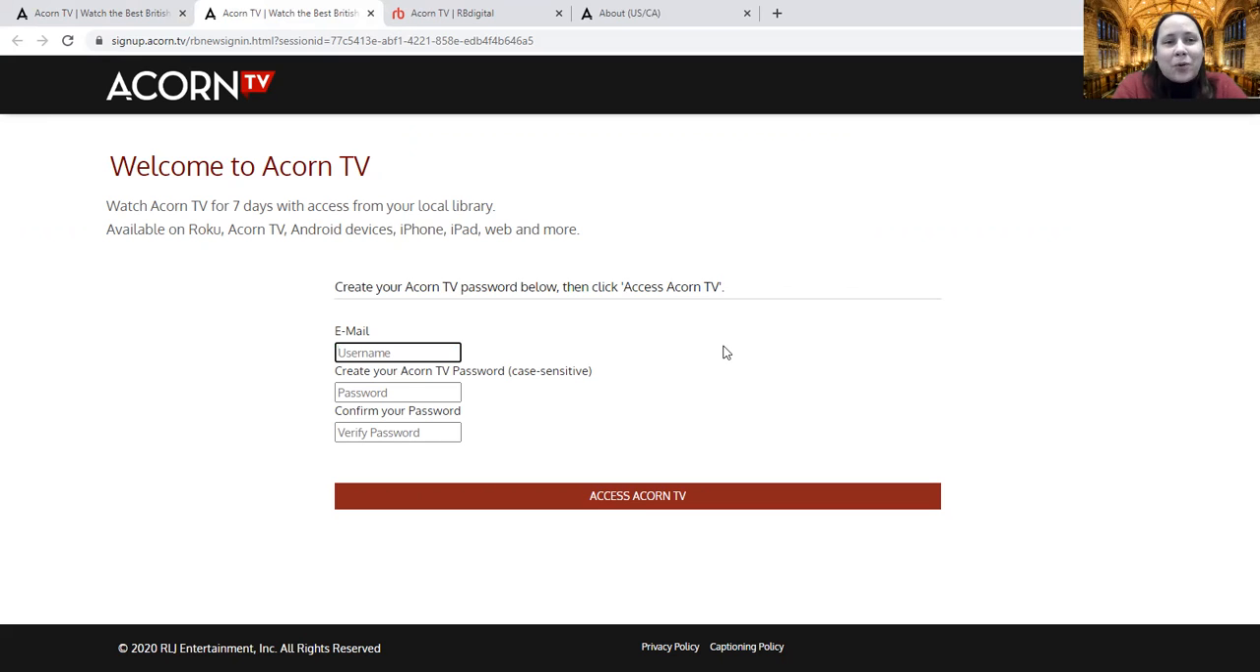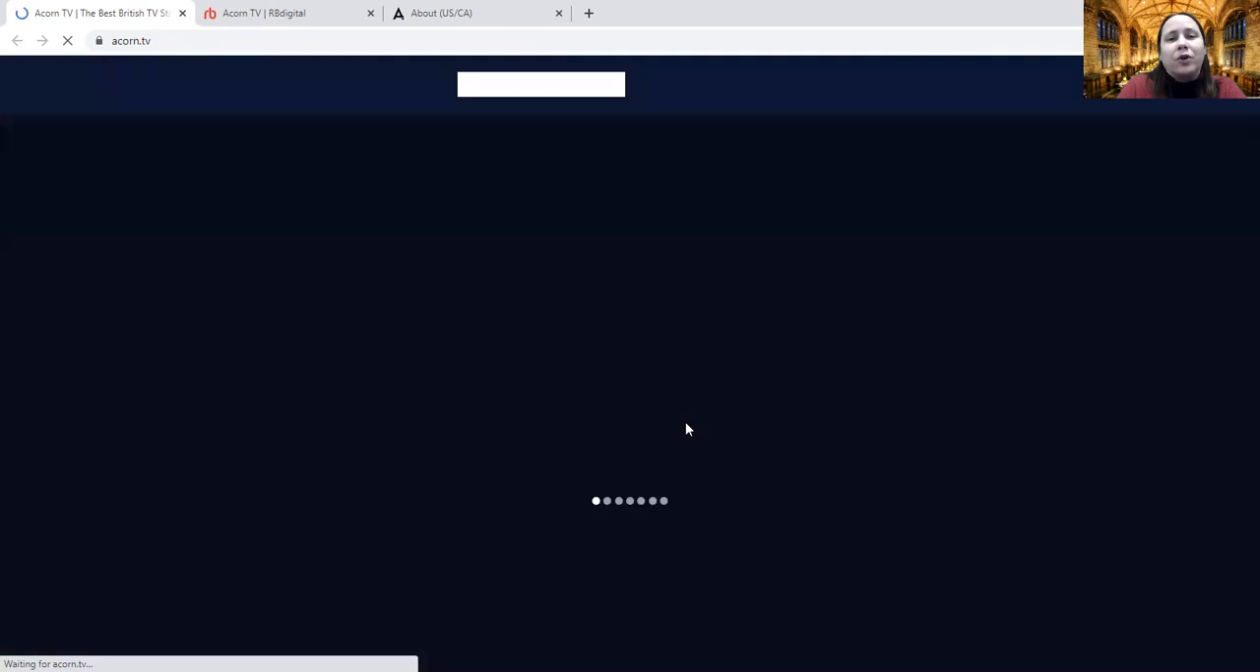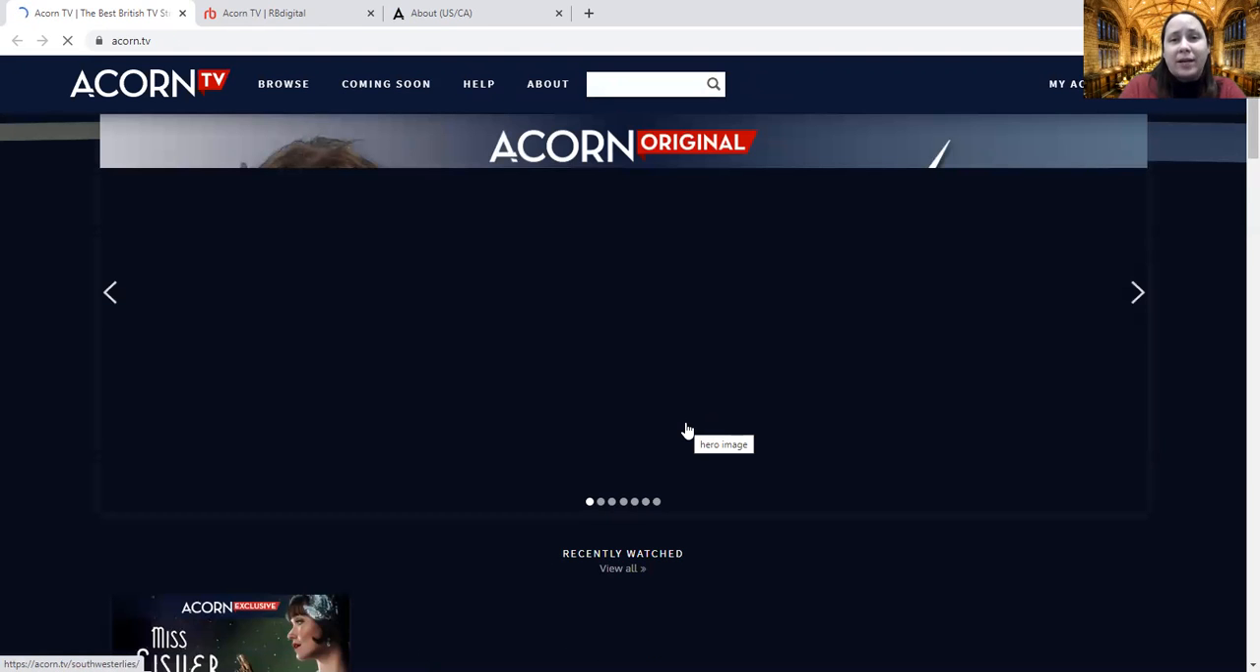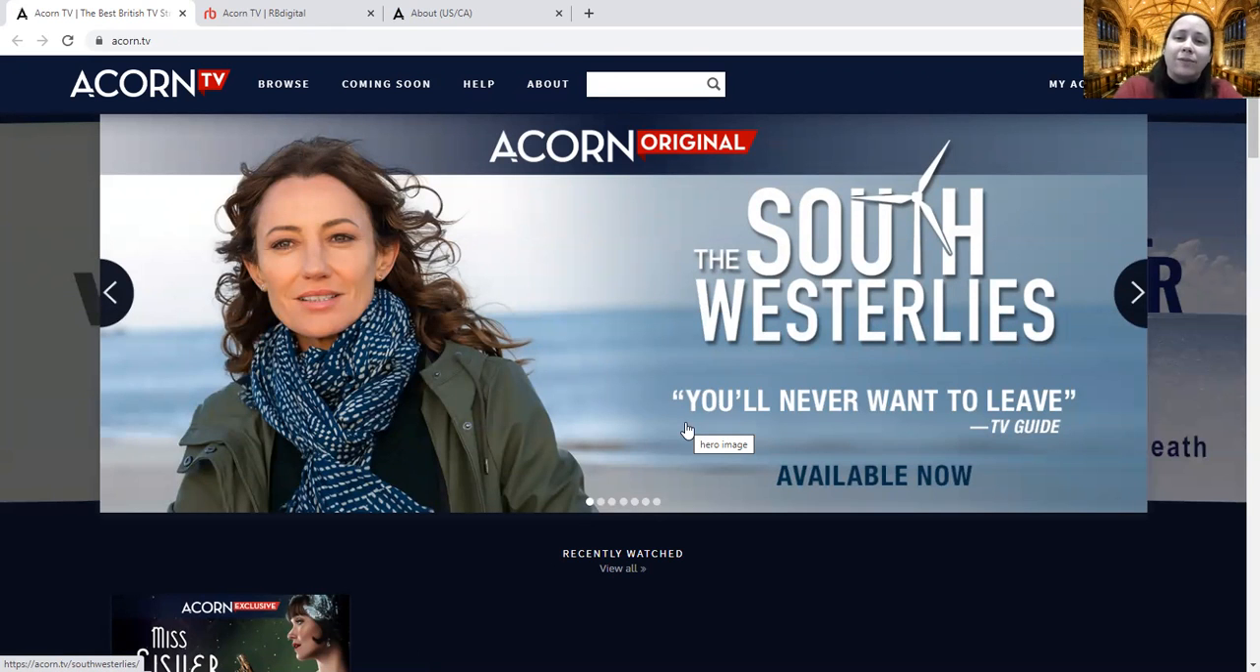You still can't watch Acorn TV without either paying a subscription or checking it out through RBDigital, but you do have it. So the next time you want to watch something on Acorn TV, you'll get this screen and you can just say, access Acorn TV. Acorn TV is also available as an app for Roku and for your smartphone. So you can log in with whatever username and password you chose, your email address and your password. And then if you've checked it out through RBDigital, it knows that, and you can still watch it on your TV or your phone. And here I am on Acorn TV.